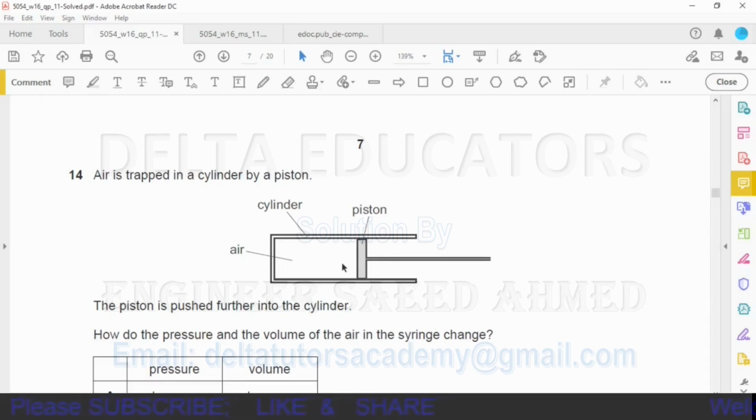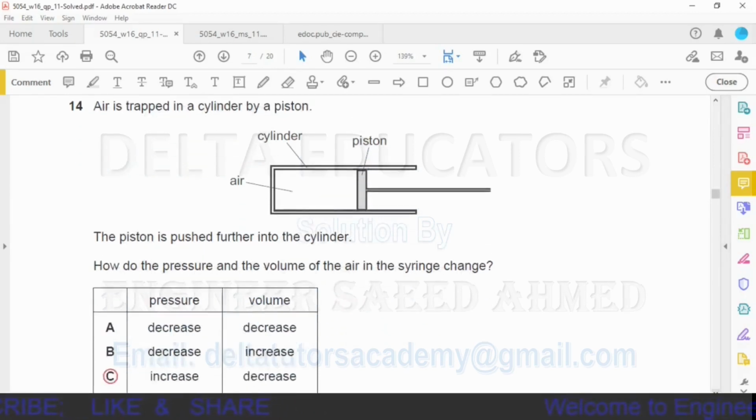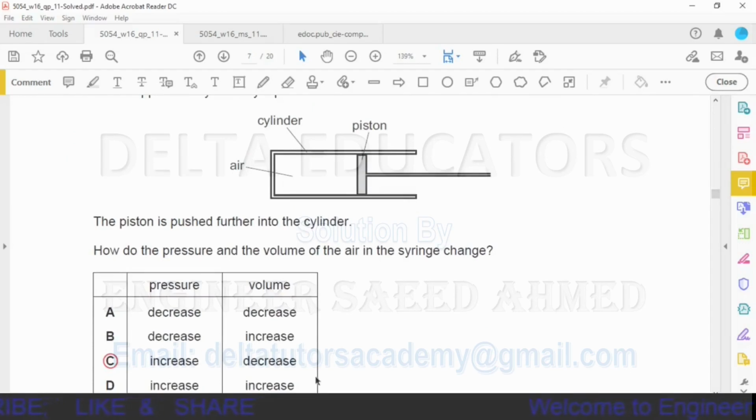When we push the piston, the volume of the air will be decreased. And when the volume of the air is decreased, according to Boyle's law, the pressure of the gas or pressure of the air will be increased. So when we push the piston, the volume decreases and pressure increases. Same thing is given in option C, that pressure increases and the volume decreases. So our correct option is option C.